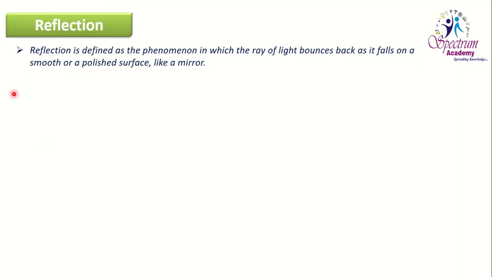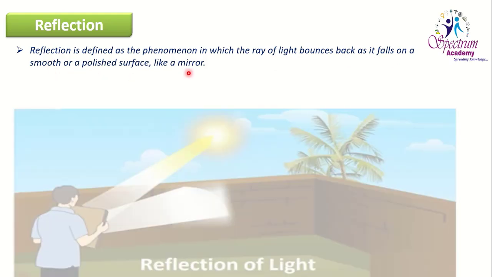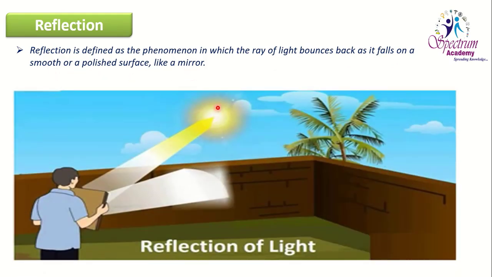Now, reflection. Reflection is defined as the phenomenon in which a ray of light bounces back as it falls on a smooth or polished surface like a mirror. You can see here, the sun is the biggest source of light on earth. The rays coming from the sun fall on the surface of the mirror and bounce back in another direction. They are reflecting from the surface of the mirror. This phenomenon is called reflection of light.